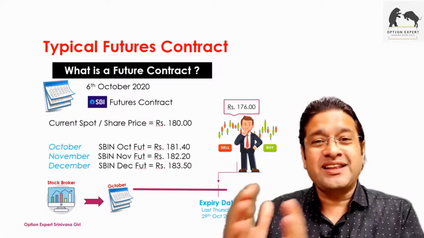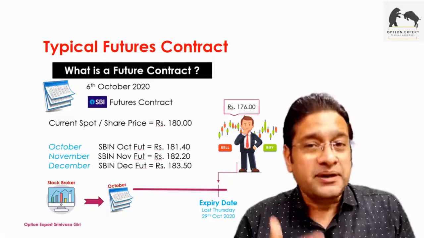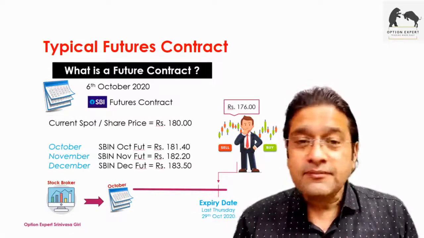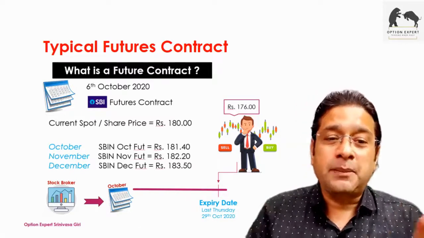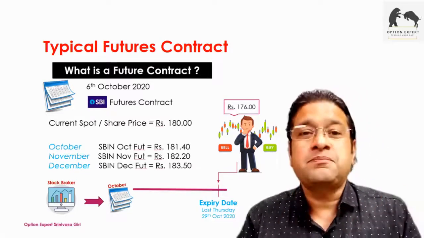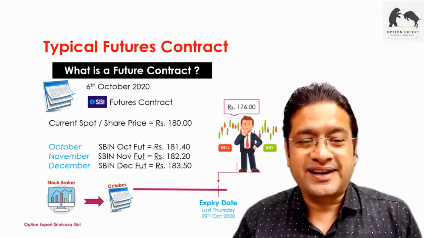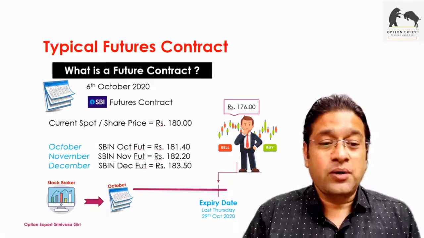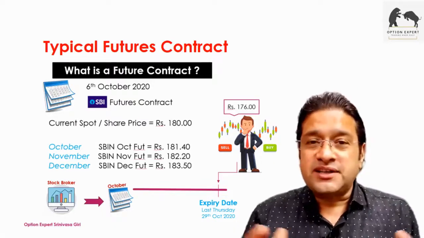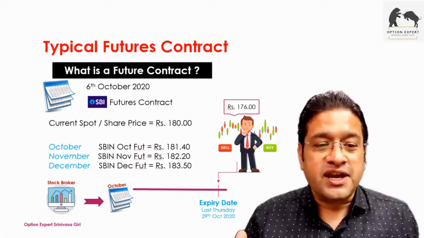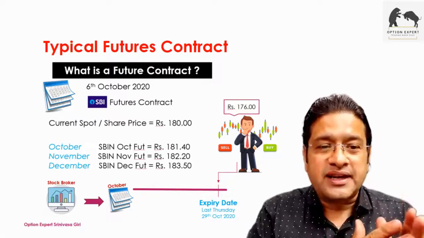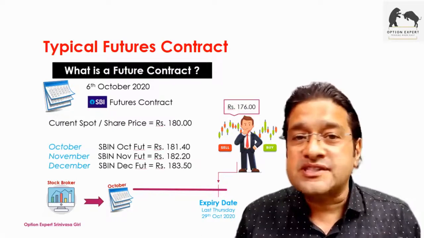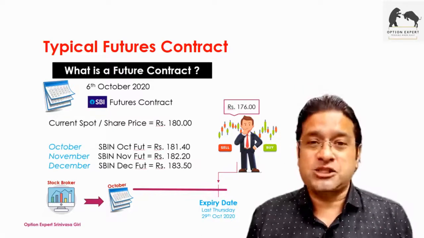Now you all know that all these contracts expire in the particular month, on the last Thursday of the month. At that time, the settlement will happen based on the spot price, which is the current price in the stock market, not in the derivatives market but in the spot market. How do you know this? When you visit the stockbroker screen and look into the calendar, if I'm looking at the 6th, I know the 29th October 2020 is the last Thursday, when the contracts are expiring.